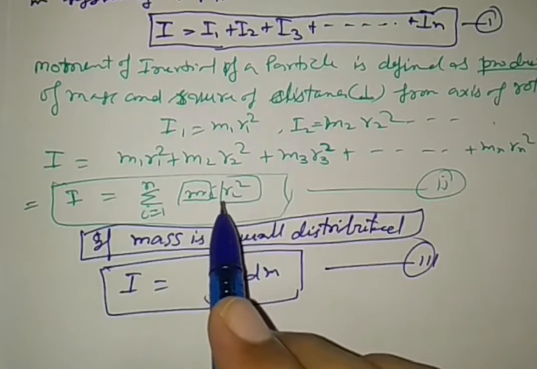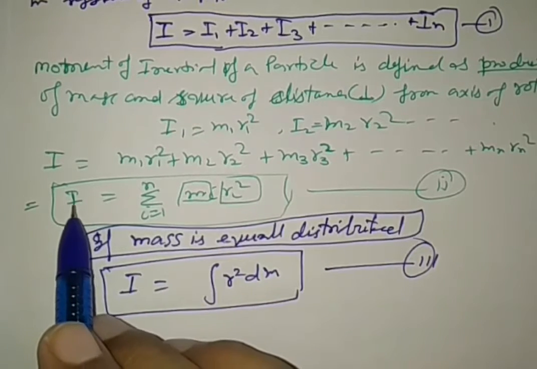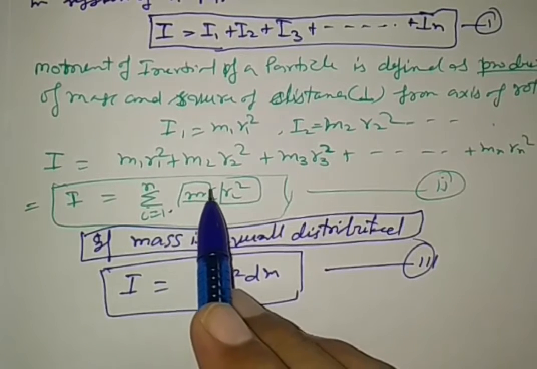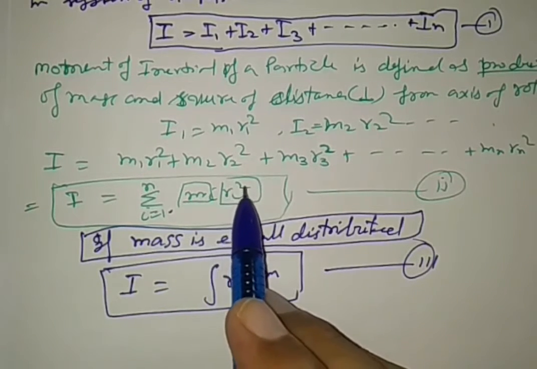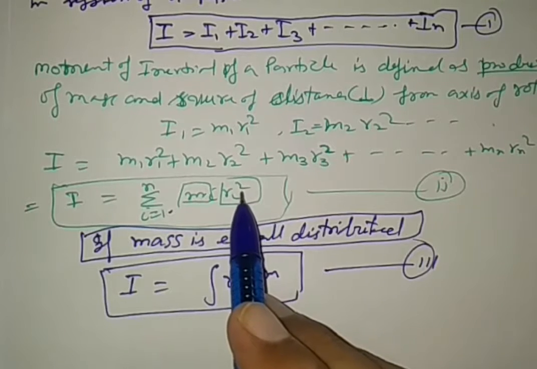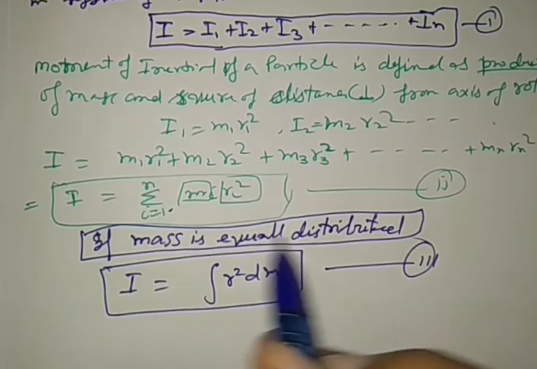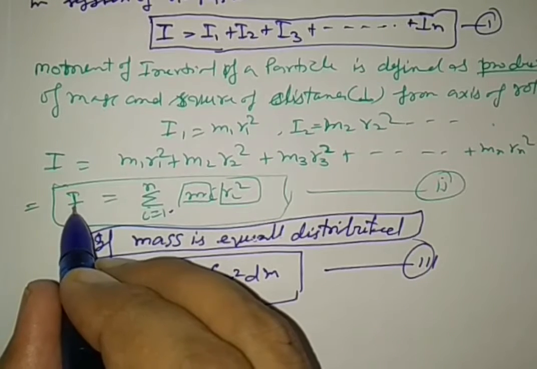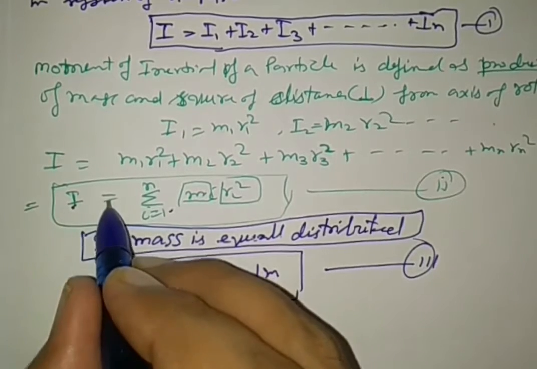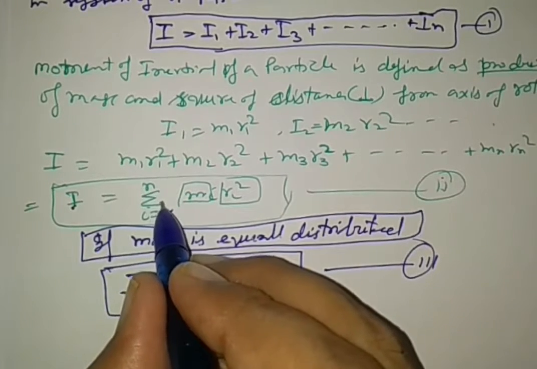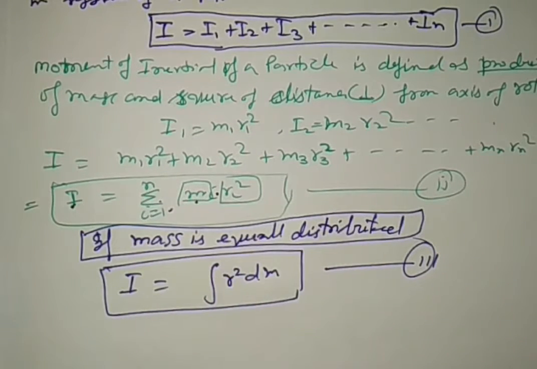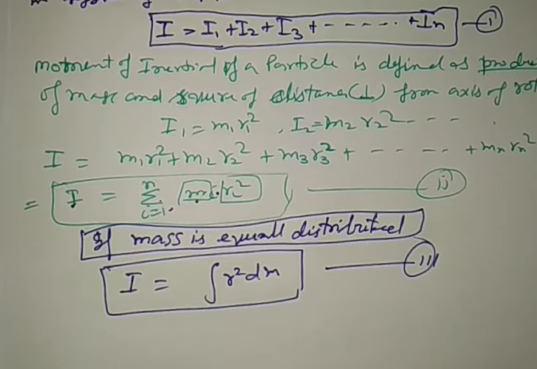Here, the moment of inertia definition we have seen. Moment of inertia is the sum of the product of mass and square of distance from the axis of rotation. This distance is a perpendicular distance. From this formula, the moment of inertia of a body about the given axis of rotation is equal to summation of the product of mass and square of the perpendicular distance from the axis of rotation. This is one mathematical definition.